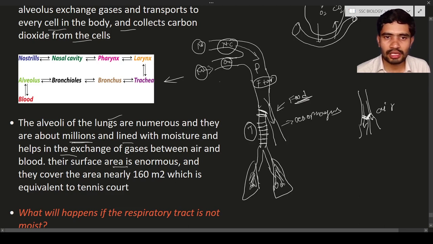The surface area is enormous, covering nearly 160 square meters, which is equivalent to a tennis court. The size of a tennis court is the same as the size of one lung. So this is about the flow chart.